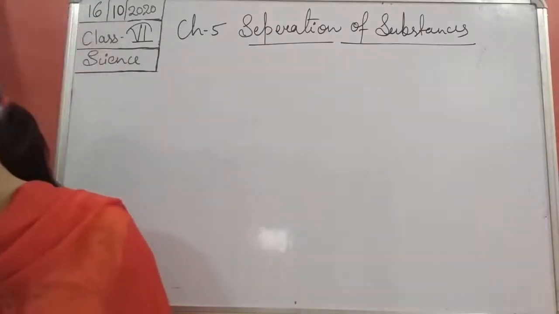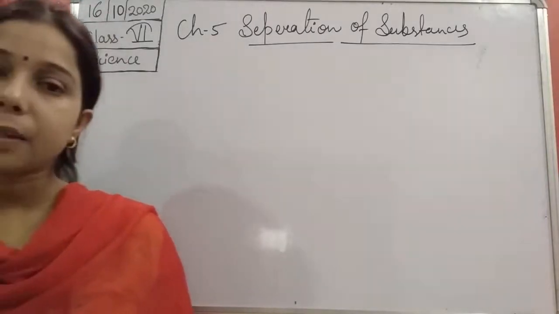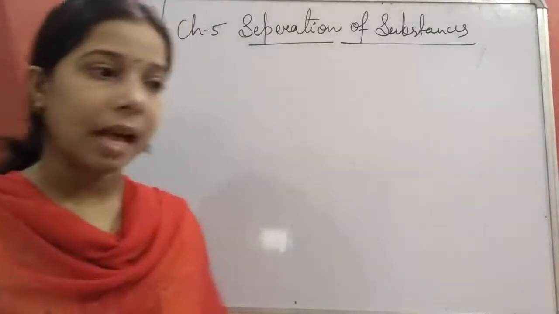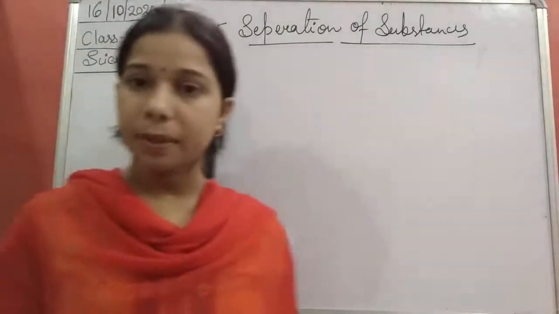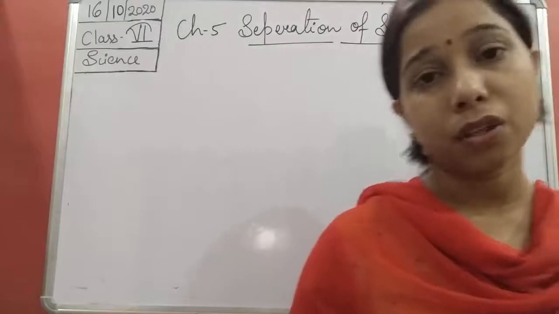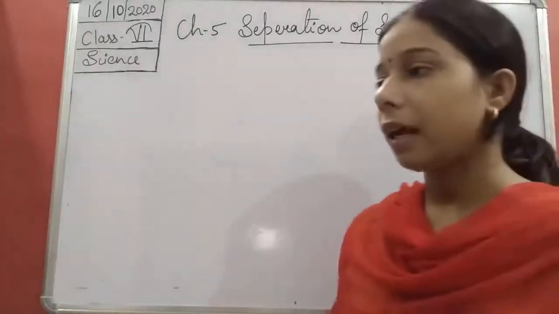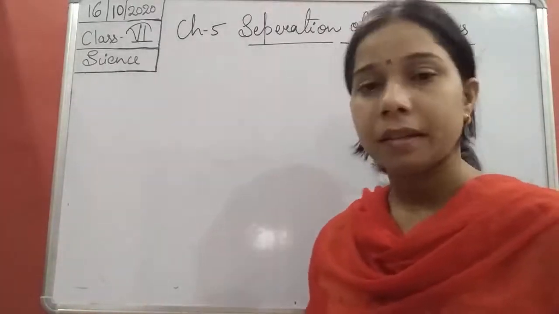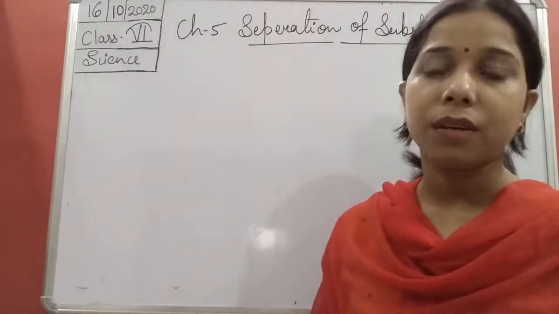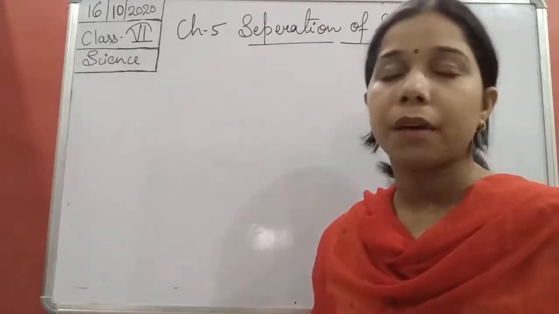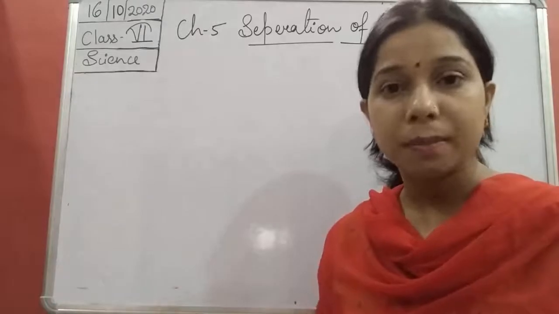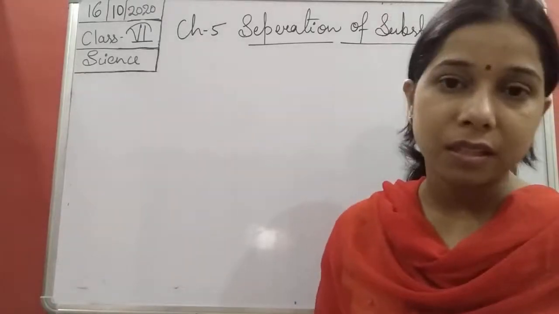In that chapter, we studied that materials are classified on the basis of their properties, and we discussed that materials show a lot of properties, like hardness and softness, heaviness or lightness, and whether they are transparent, or translucent,